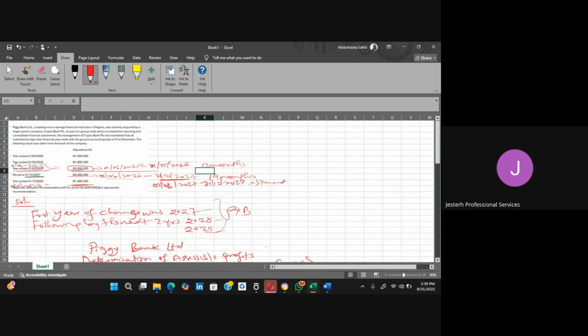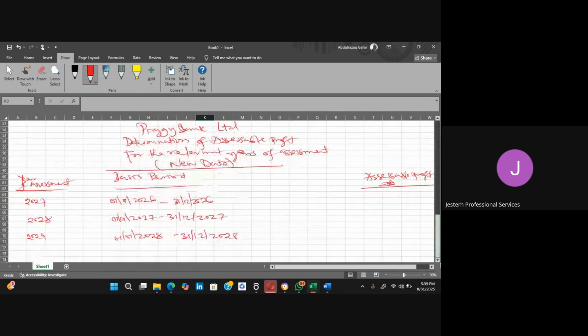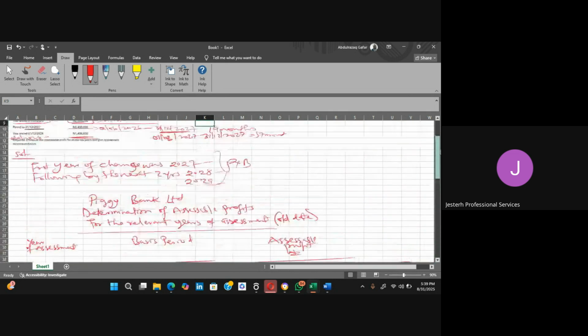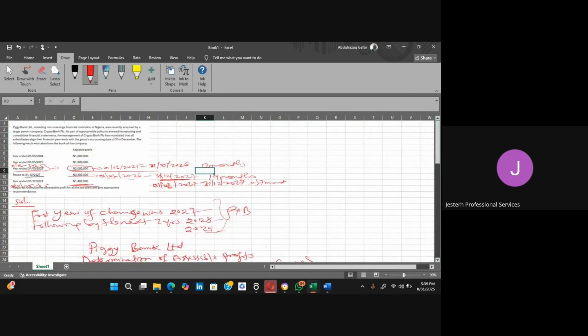5 months. Exactly, you can get only 5 months. So that is where we have 5 divided by 12 times 2 million. And then the second one that we also have here will now be 7 divided by. So this remaining profit that we have that relates to December 31st, 2026 is inside this 2027.